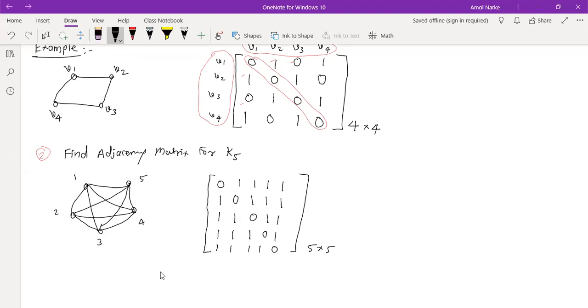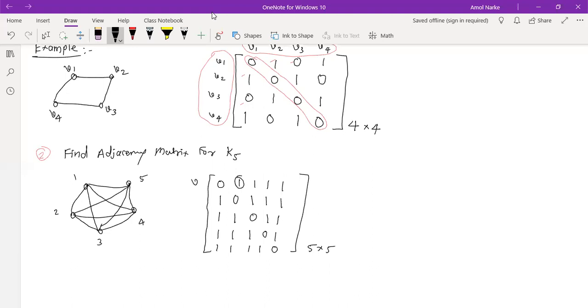What you are doing and what I'm trying to do, I will tell you the difference. I wanted to tell you how and when that 1 came and when that 0 came. The transpose is okay, that is the definition of a symmetric matrix. But don't think in that way. Don't try to find a transpose when you have a matrix. Try to find why I am getting 1 here.